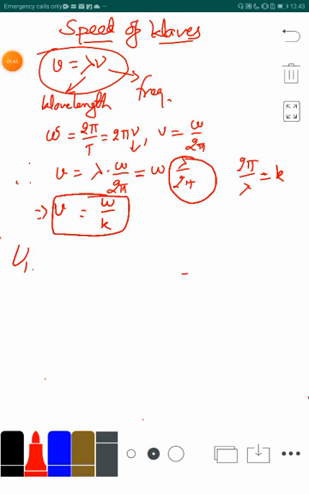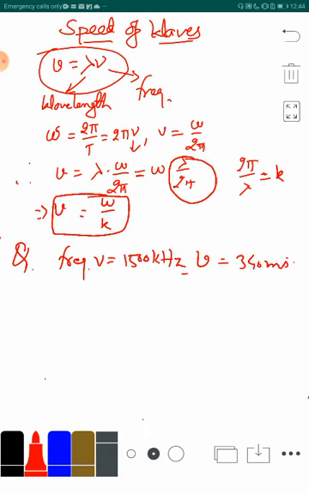We can take a simple question on this. There is a bat which emits ultrasonic sound waves, and it is given that the ultrasonic sound waves emitted by the bat have a frequency of 1500 kilohertz. It is also given that the speed of sound in air is 340 meter per second. Then we have to find the wavelength of the sound waves emitted by the bat.